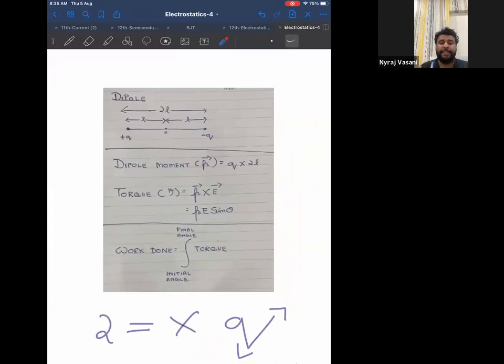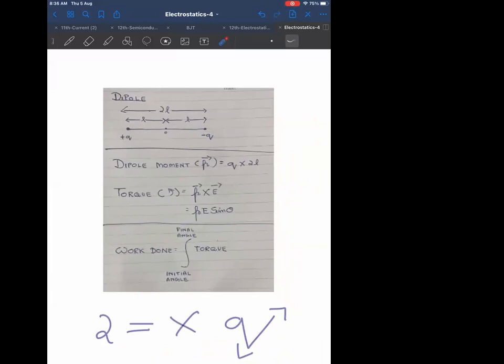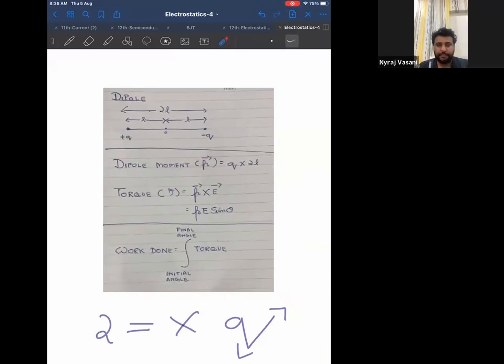Therefore, write down the side heading dipole first. Write down the side heading dipole, and first draw the diagram of a dipole.